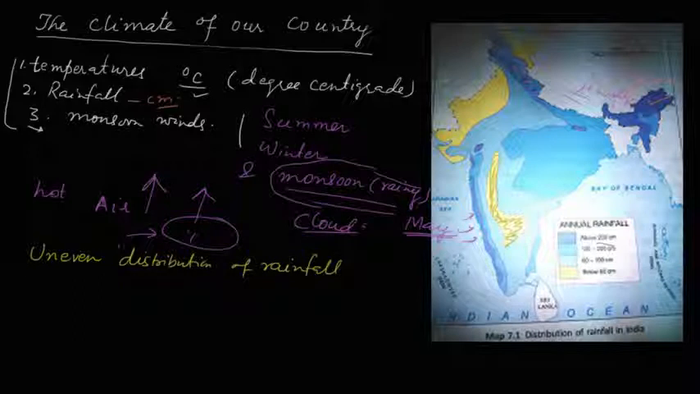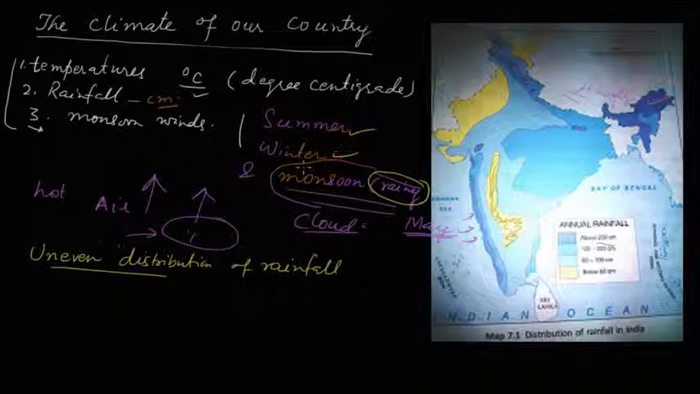Because of monsoon it is the rainy season. Is it clear? And because of temperature, which season is it? Summer season. When there is a fall in temperature, it is the winter season.